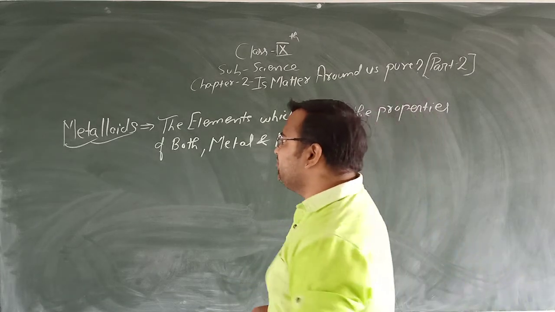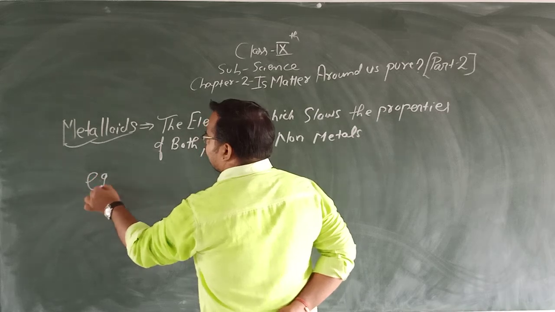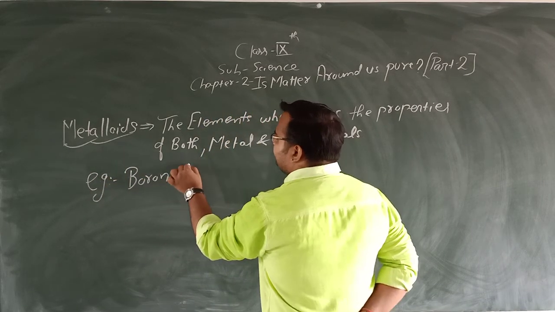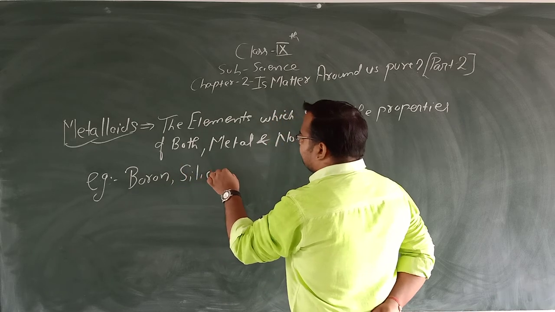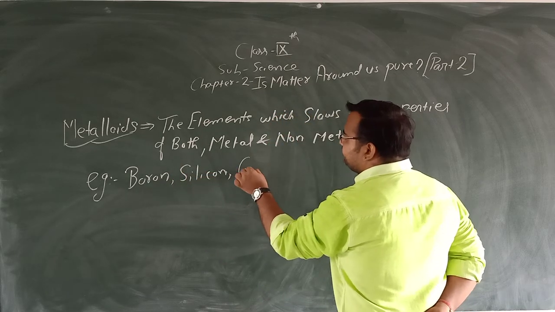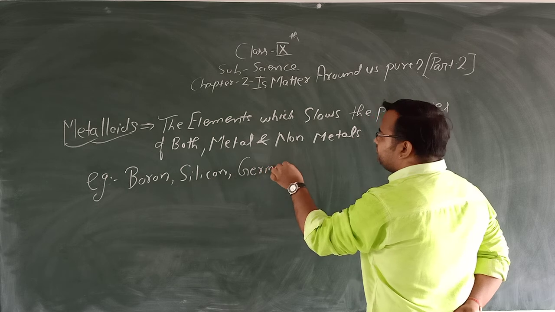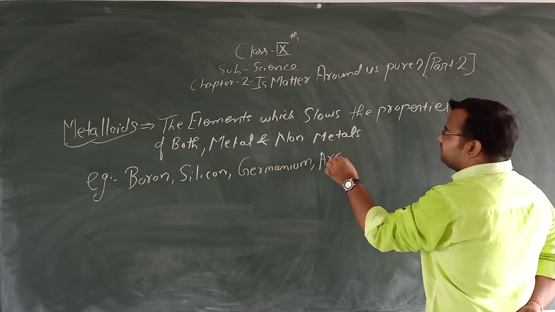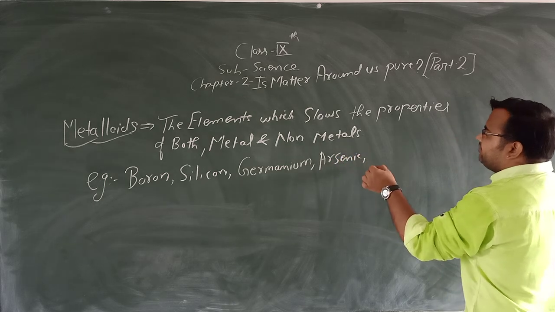We can take the examples of metalloids as boron, silicon, germanium, arsenic and antimony.